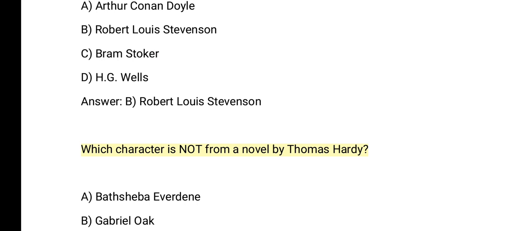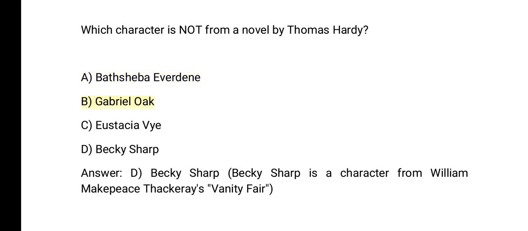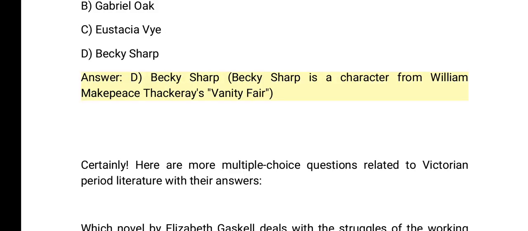Which character is not from a novel by Thomas Hardy? A. Bathsheba Everdeen. B. Gabriel Oak. C. Eustacia Vye. D. Becky Sharp. Answer: D. Becky Sharp. Becky Sharp is a character from William Makepeace Thackeray's Vanity Fair. Certainly. Here are more multiple-choice questions related to Victorian period literature with their answers.